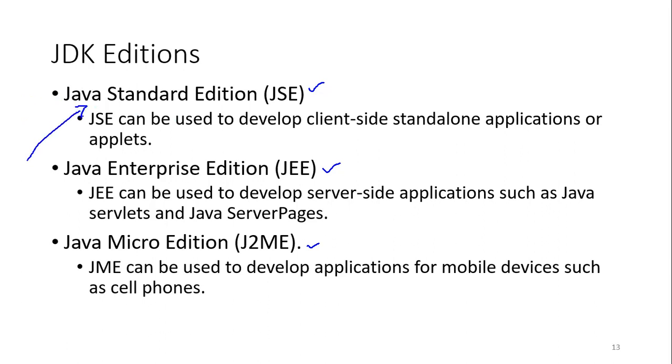So in this particular course, we are going to focus on the Standard Edition. When you are using Java, this is called the Java Development Kit, and it is used by the developer. Java development means you want to develop applications. Kit, you know very well, contains some pieces, some tools. So the JDK that you are going to use is the Standard Edition. So try to download the Standard Edition, not the other two editions.